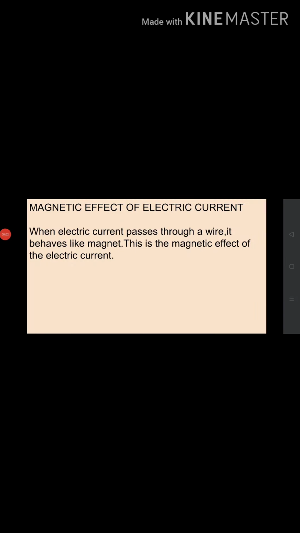Magnetic effect of electric current. When electric current passes through a wire, it behaves like a magnet. This is the magnetic effect of the electric current. Let us learn more about this through this lesson.